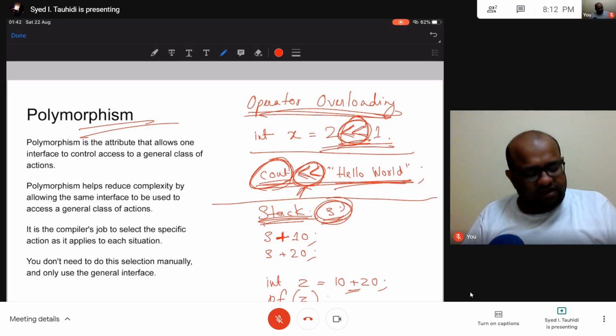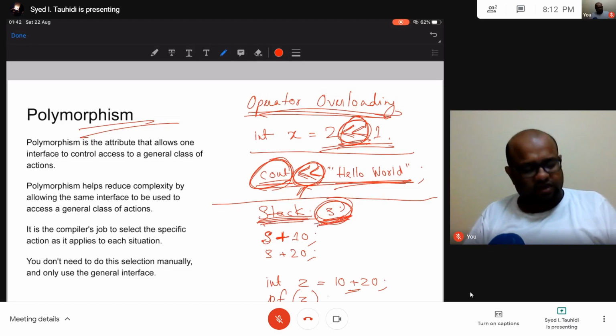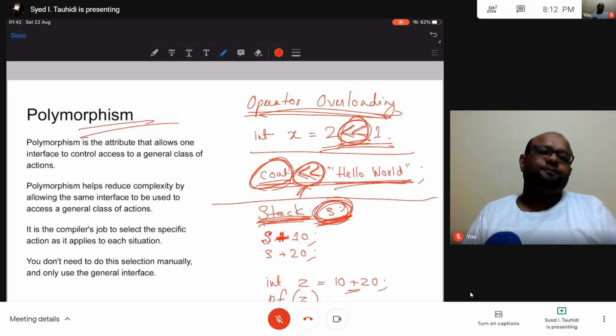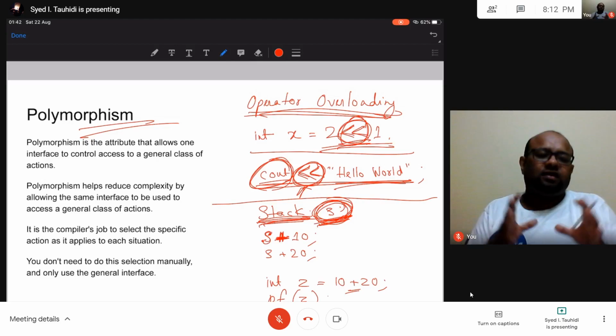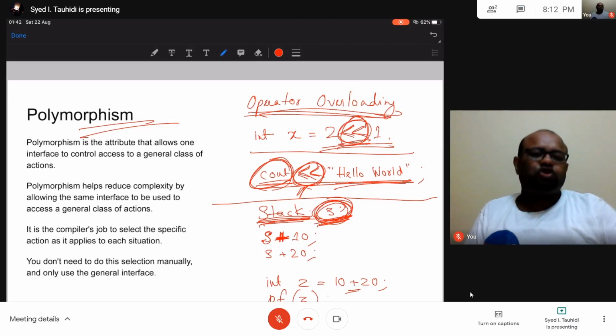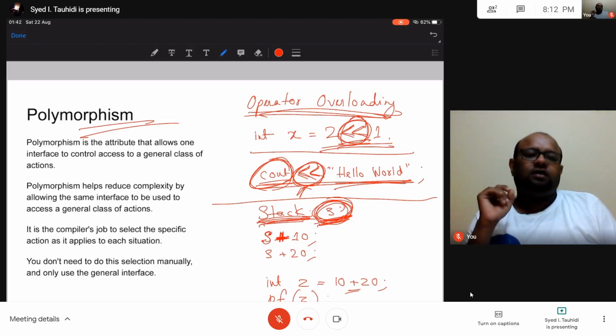I can give it the meaning that when this operator appears towards the right of an object of class stack, S is the object of class stack, my new meaning is that plus means push. Push to the stack whatever comes towards the right of the plus symbol. That is how I can give a new meaning to a symbol.